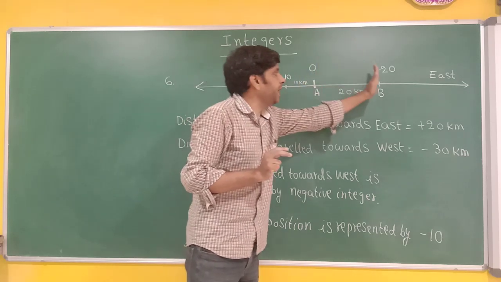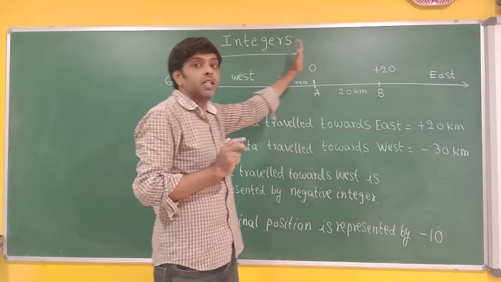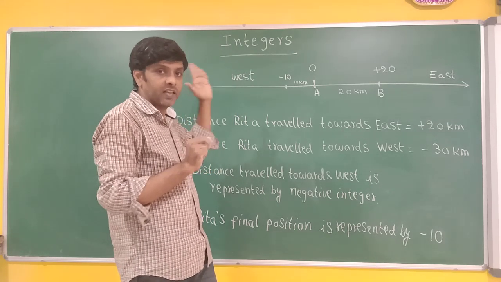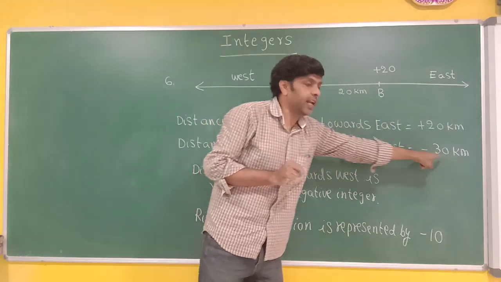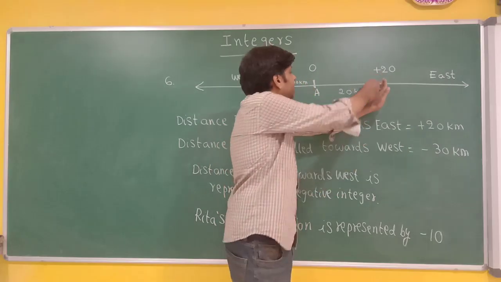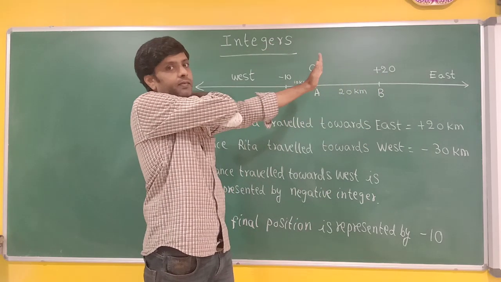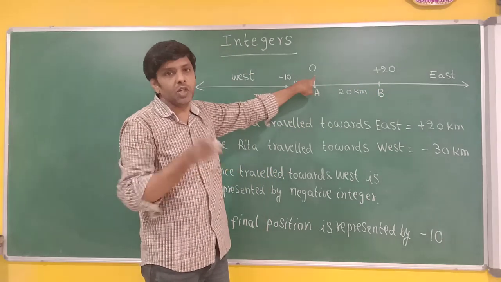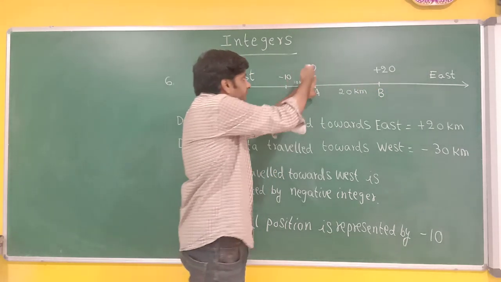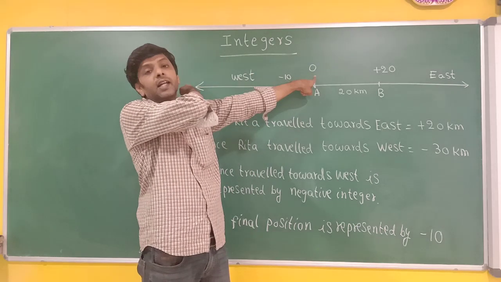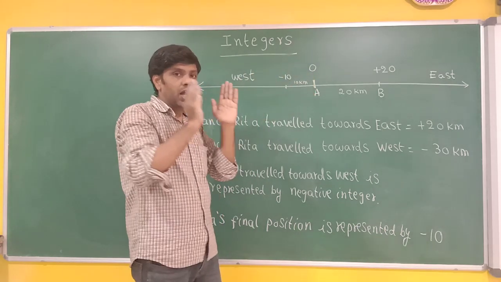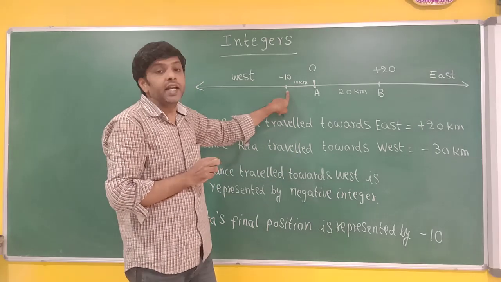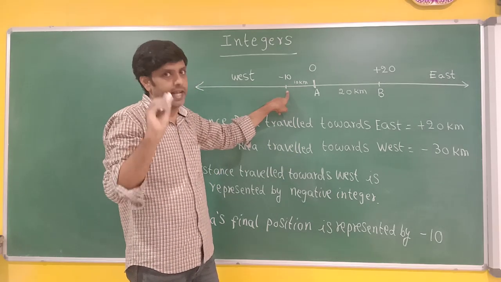Now, from B, she is traveling towards west, coming back. How many kilometers did she travel backward in the west direction? 30 kilometers. From here, she traveled 30 kilometers. So, when she traveled 20 kilometers, she reached the point 0, number 0. And from there again, she traveled 10 kilometers towards the west. So, her final position, where she is standing, it is represented by -10.